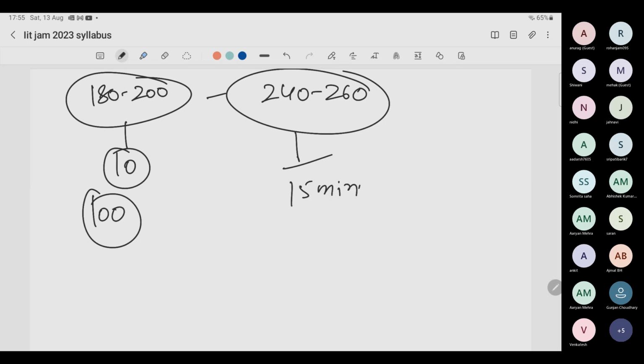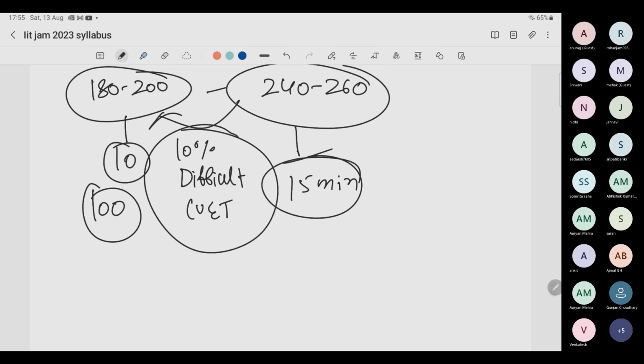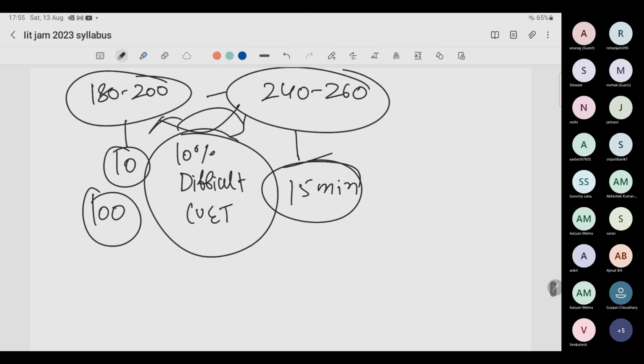You will always have 15 minutes because my test series is 10% more difficult than the actual test. Only 10%. So if you are practicing this, the actual exam is going to be 10% easier and you will get that additional benefit over everyone else. But do not do very, very hard test series like the JAM test series. Don't start doing the JAM test series for CUET practice.